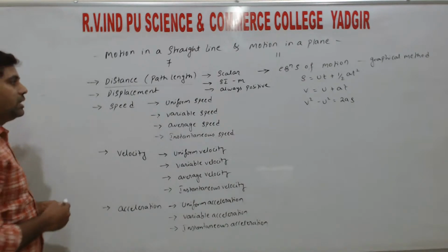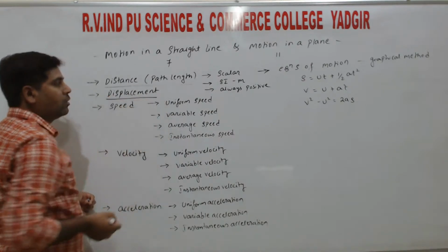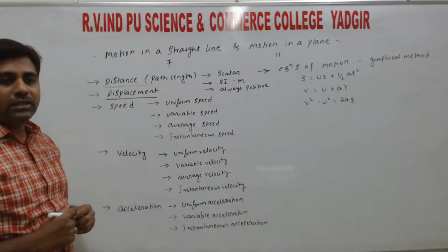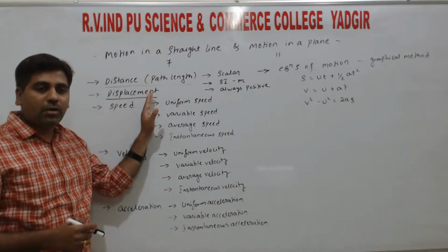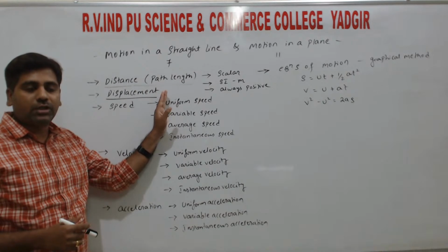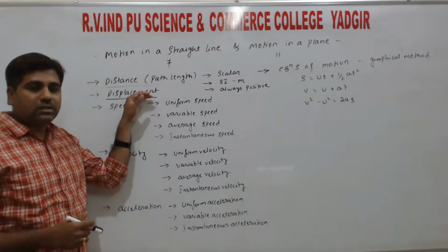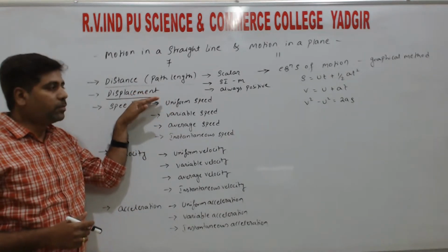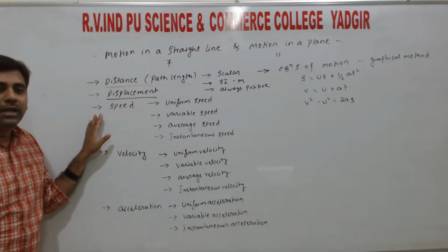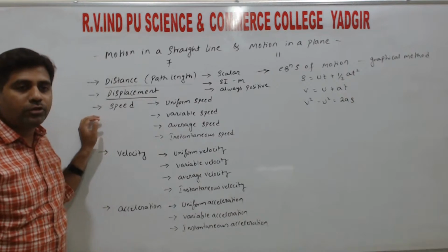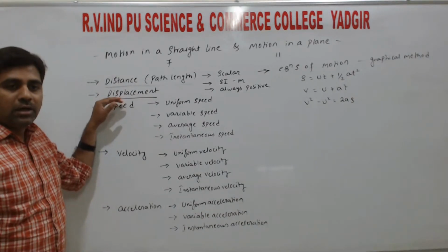So next, displacement. Definition of the displacement: it is defined as the shortest distance between the initial position and the final position, right? So that we call as the displacement. So displacement is defined as the shortest distance between initial position and the final position, so that we call as the displacement.